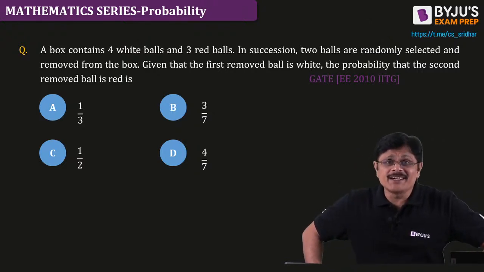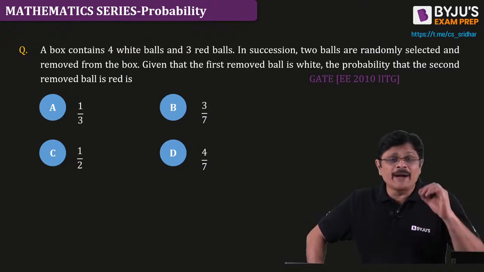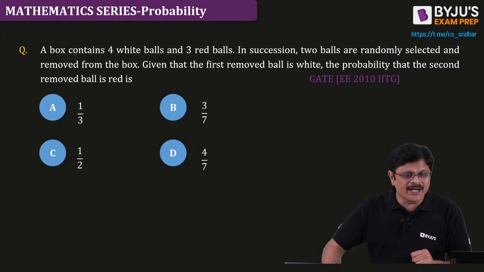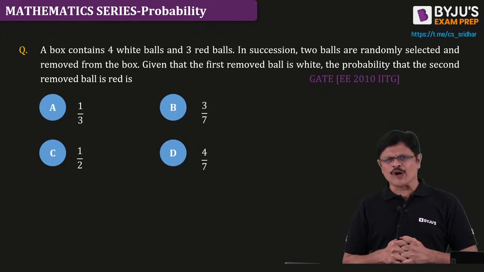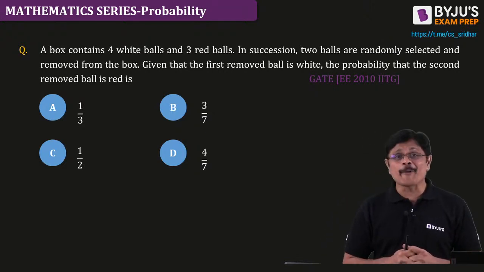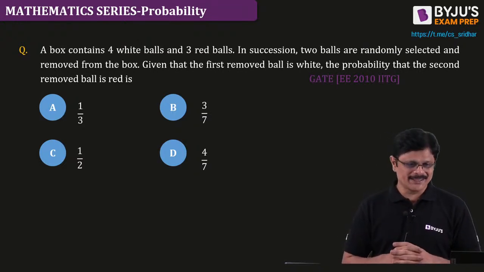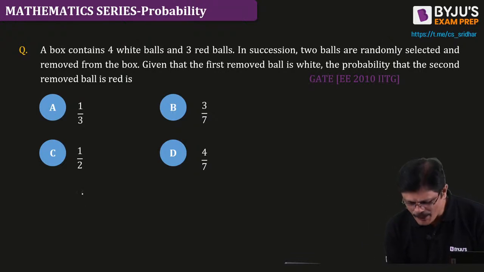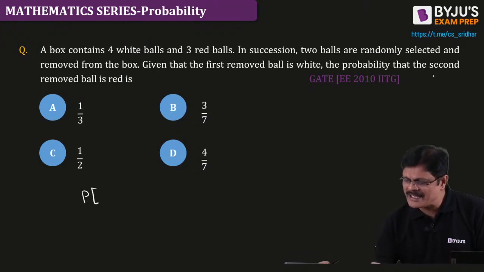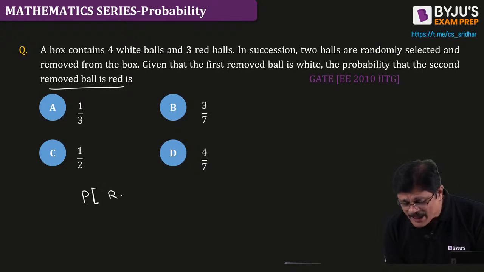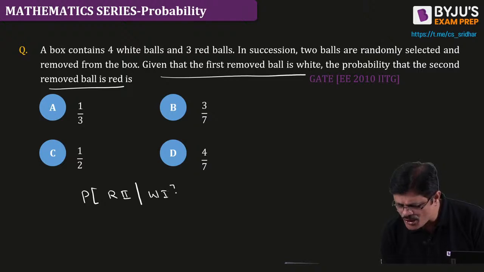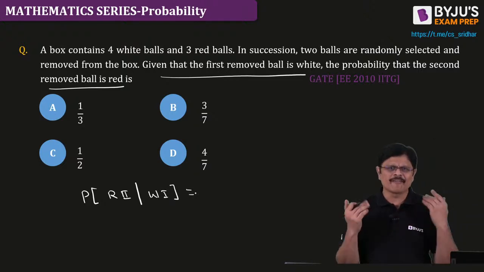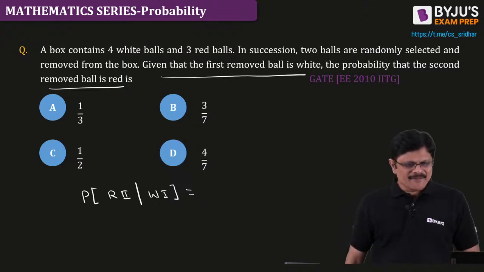Are the events here independent or dependent? Is this a dependent problem or an independent problem? Yeah, we are doing the same thing today also, but conditional probability for future events you are going to do. Okay? See here, what is it that he wants? What is the probability that he gets red in the second draw, given that he gets white in the first draw? Simple way of writing. What is the answer for this, sir?